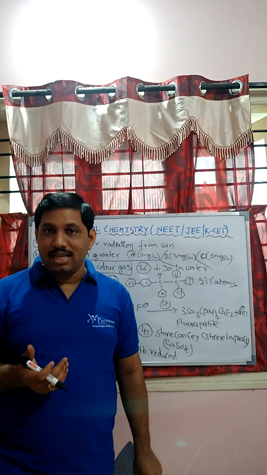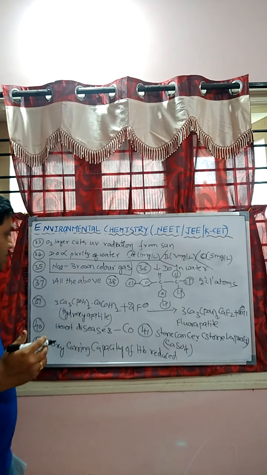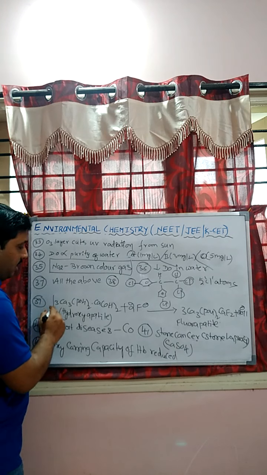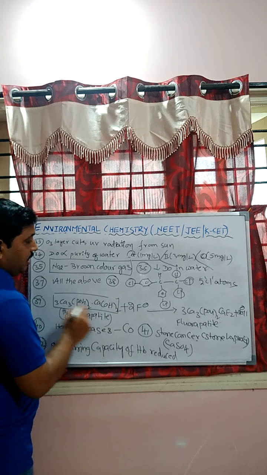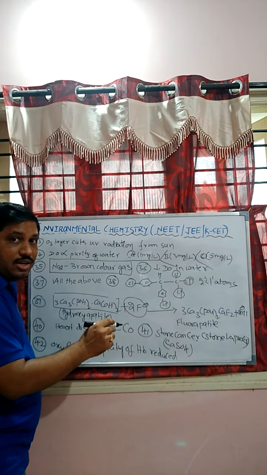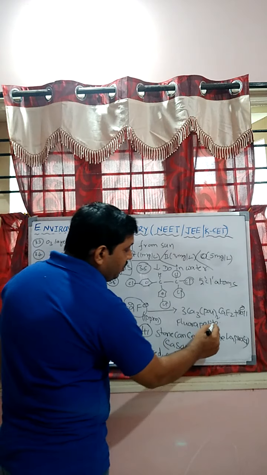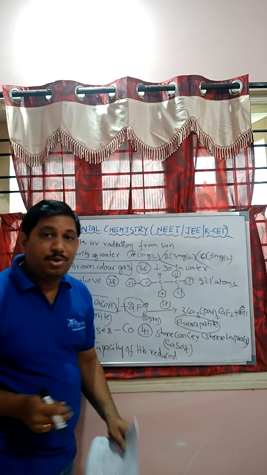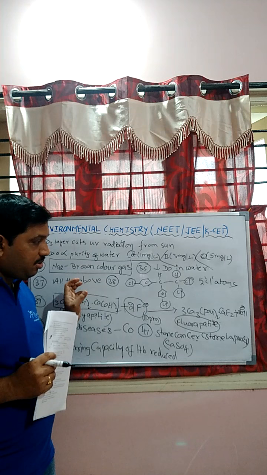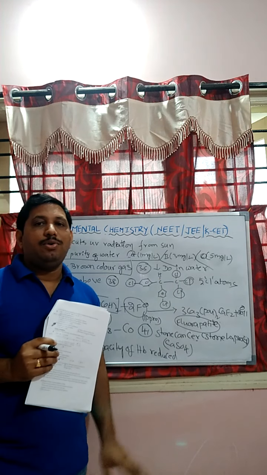enamel of the teeth. By using this reaction, students, the hydroxyapatite reacts with the fluoride ion present in drinking water, that is 1 ppm concentration, 1 part per million concentration. It can form fluorapatite. Hydroxyapatite is converted into fluorapatite.